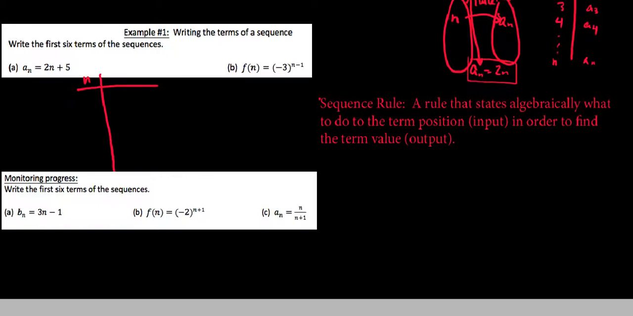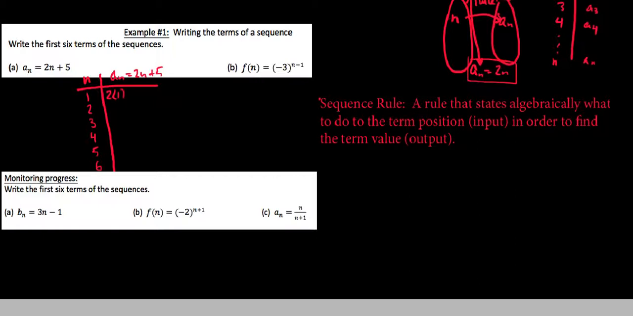And we're going to write on the left here n, which represents the term position. And then we're going to write on the right here a sub n, which I'm going to write the rule for here, 2n plus 5. So what this basically states is if you want to find the value of the first through the 6 terms here, we just need to plug it into our rule.